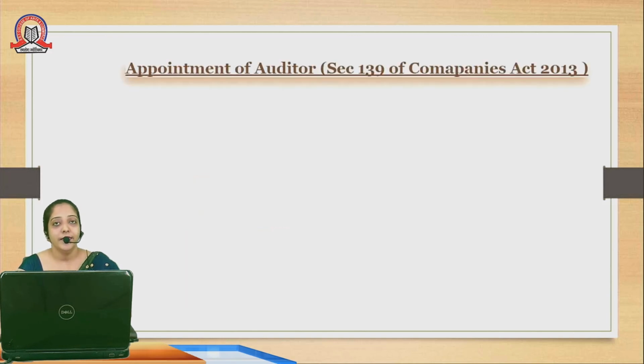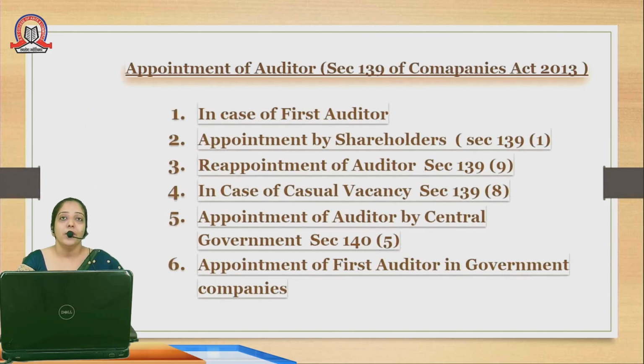Now first of all we'll see the section on appointment of a company auditor. For this, the section is section 139 of the Companies Act 2013. There are various provisions in relation to the appointment of a company auditor. In case of a first auditor, the first auditor of the company is appointed by the board of directors in their board meeting within 30 days from the date of incorporation. If the board of directors are not able to appoint the first auditor for one reason or another, then shareholders will appoint the first auditor of the company.